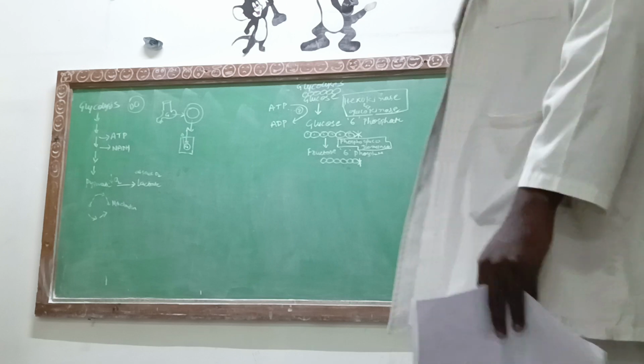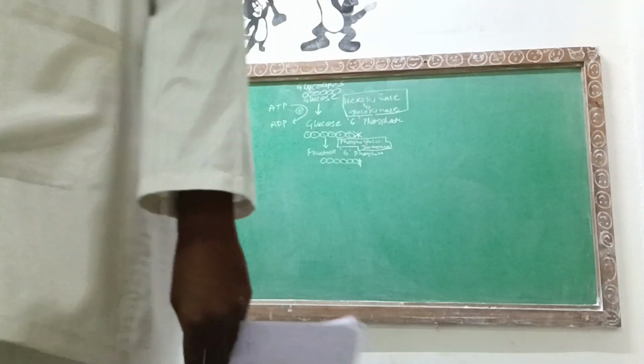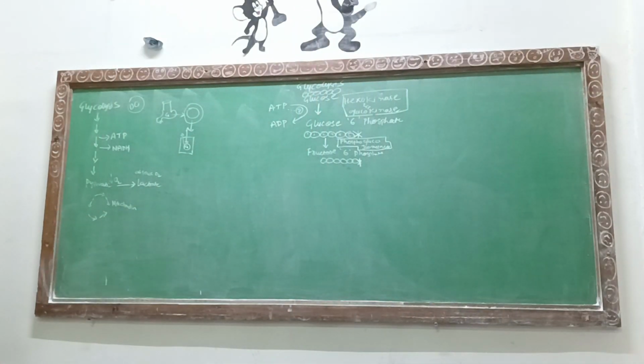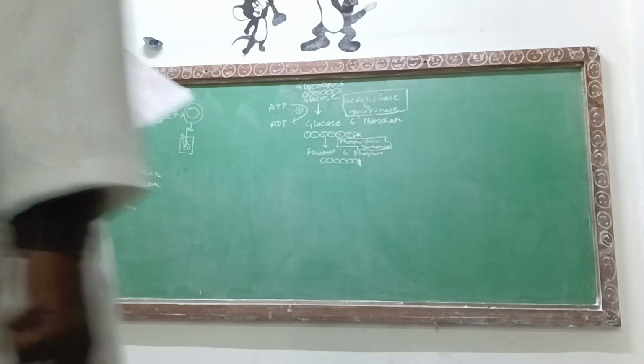Now, what is the need, sir? What is the demand? Is there any kind of problem with glucose 6-phosphate? Why are you changing the structure? Everything has a specific reason. Now this fructose 6-phosphate has the capability to.